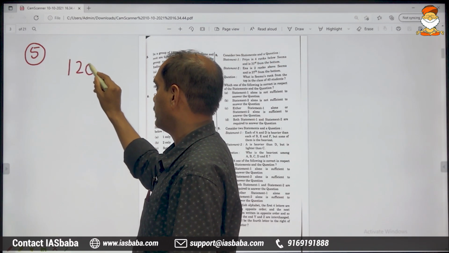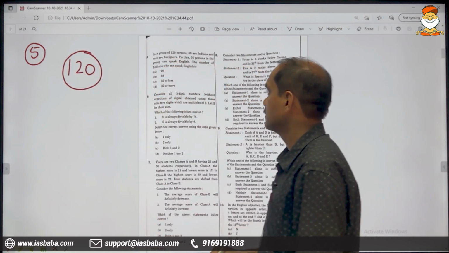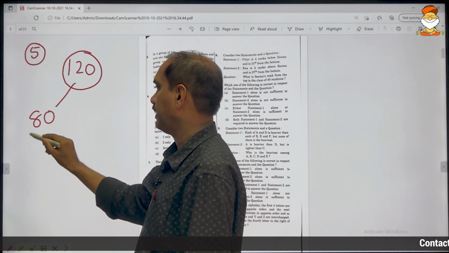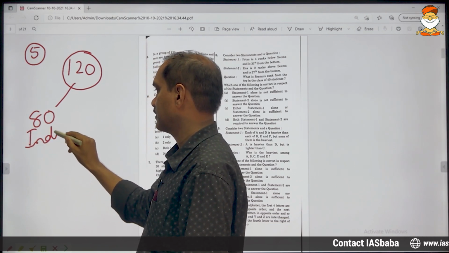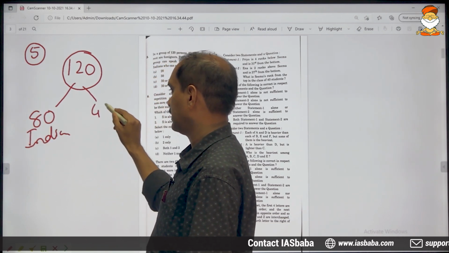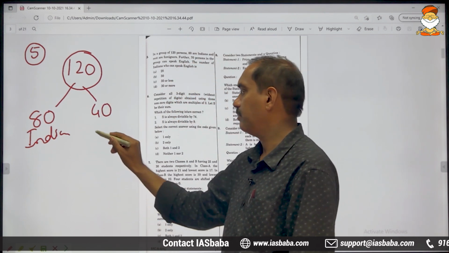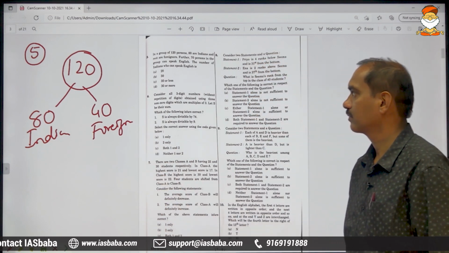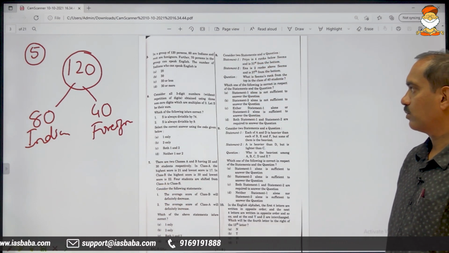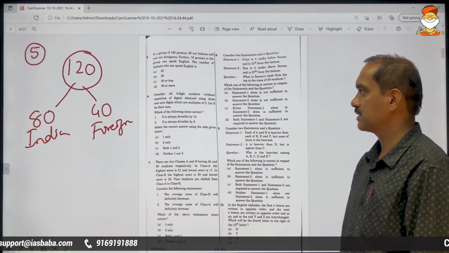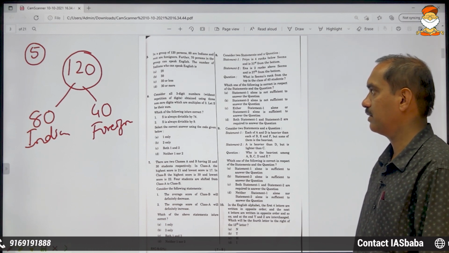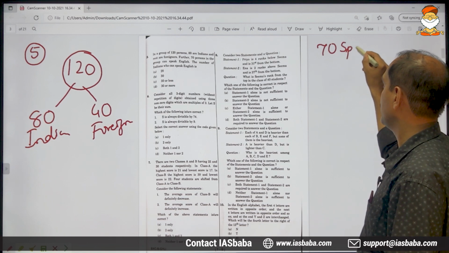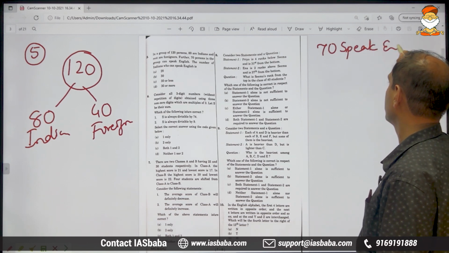So total number of persons is 120. Out of these 120, 80 are Indians. It only goes to say that the remaining 40 must be foreigners. And there's one more information, 70 persons in the group can speak English. This is additional information.